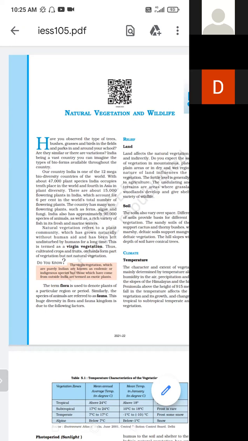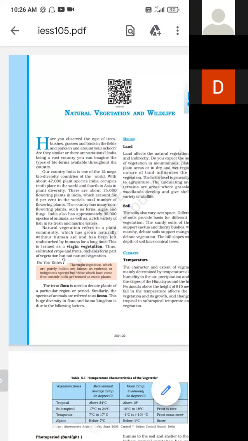indigenous. So our country, India, is one of the 12 mega biodiversity countries of the world with about 47,000 plant species. India occupies 10th place in the world and 4th in Asia in the plant diversity. Right? There are about 15,000 flowering plants in India, which account for 6% in the world's total number of flowering plants.